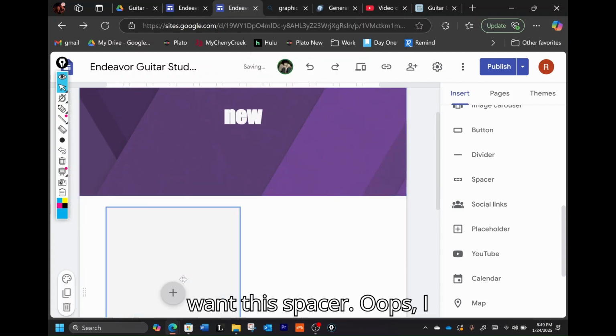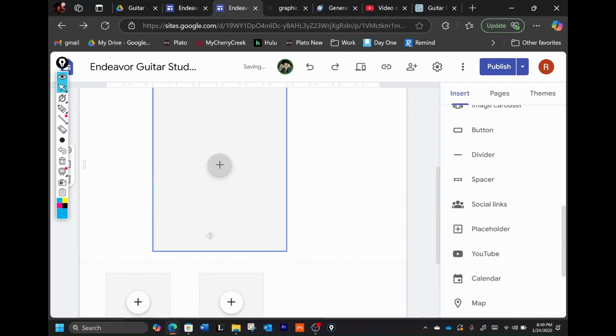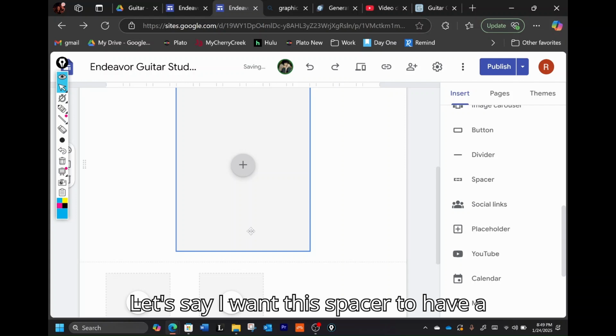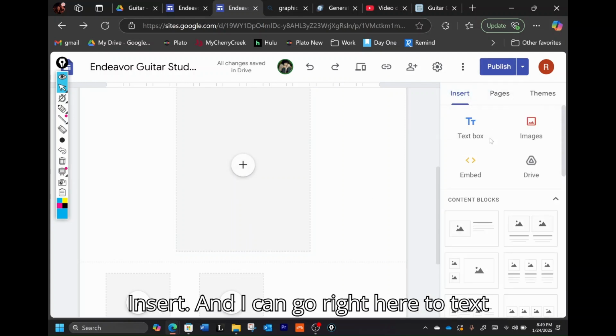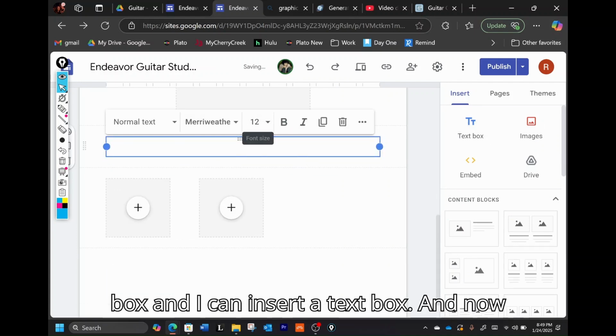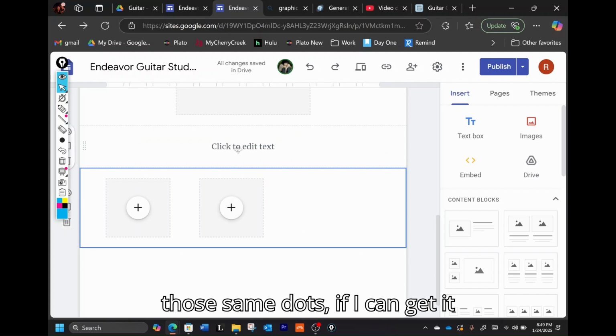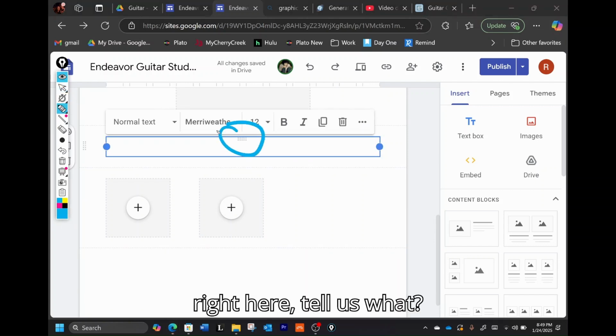Now let's say I want this spacer to have a text box attached to it. So I can go to Insert, and I can go right here to Text Box, and I can insert a text box. And now those same dots right here tell us what?